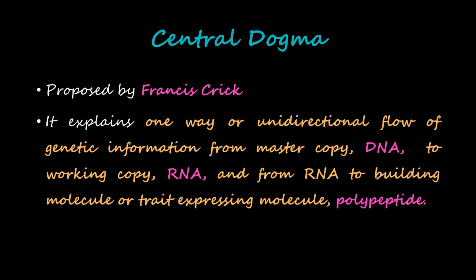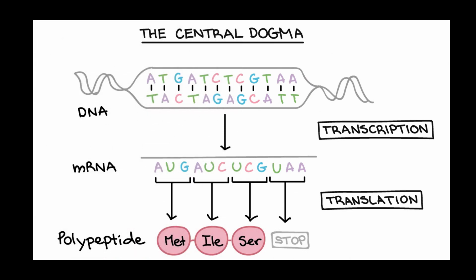Now let's talk about the final topic of this video, that is central dogma. It was proposed by Francis Crick, and it explains the one-way or unidirectional flow of genetic information from the master copy, that is DNA, to the working copy, RNA, and from RNA to the building molecule or trait-expressing molecule, the polypeptide, or in simple words, proteins. So this is exactly what central dogma looks like. DNA by means of transcription converts into mRNA, and mRNA by means of translation converts into a polypeptide or protein. These are two major processes in molecular biology which we will discuss in detail in the upcoming videos.